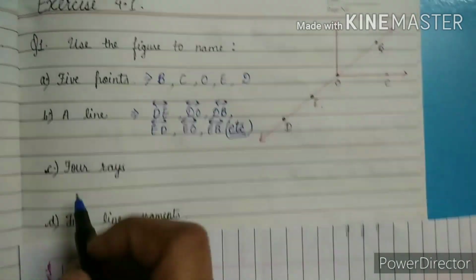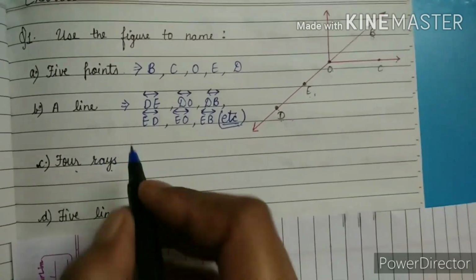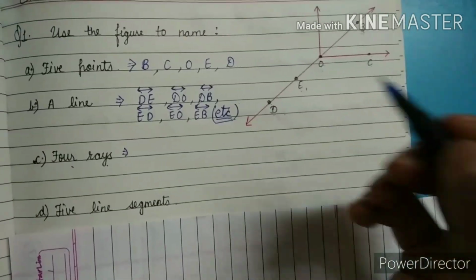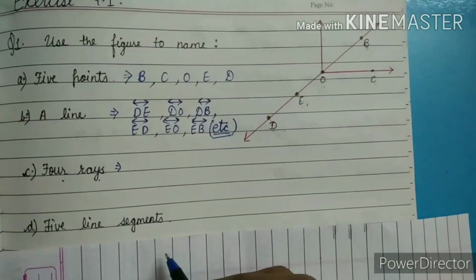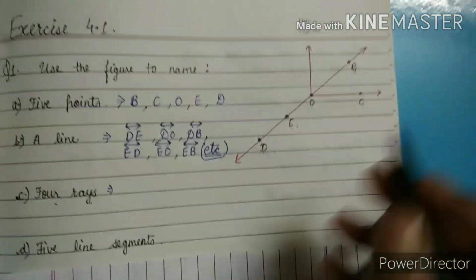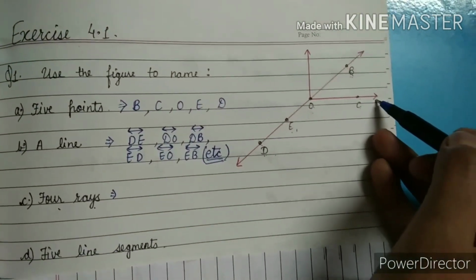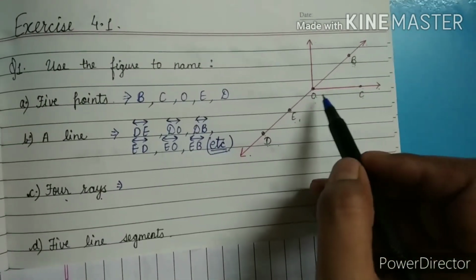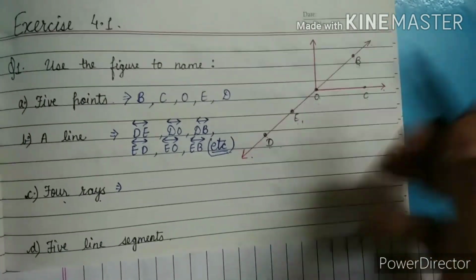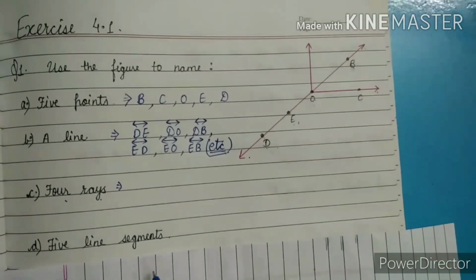C is for rays. So what does ray mean? A ray means a line that has a starting point but does not have an ending point. So here as you can see we have arrows, 1, 2, 3, 4 arrows. From any point we can take the starting point, and from any point we can take the last point that is on the ray.